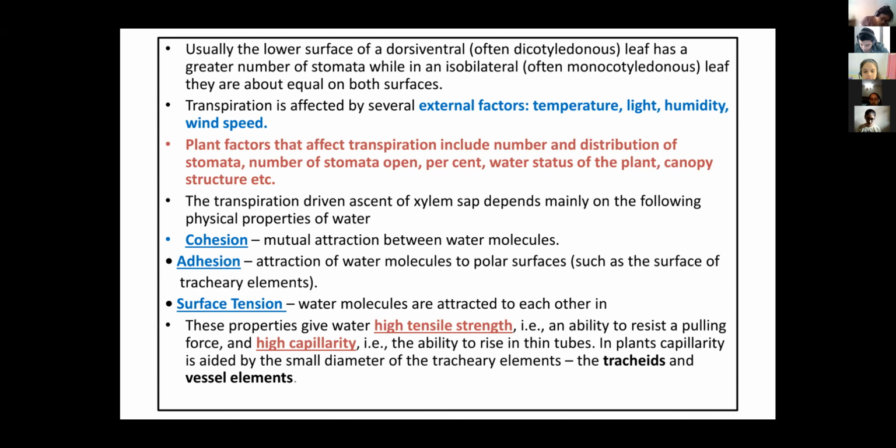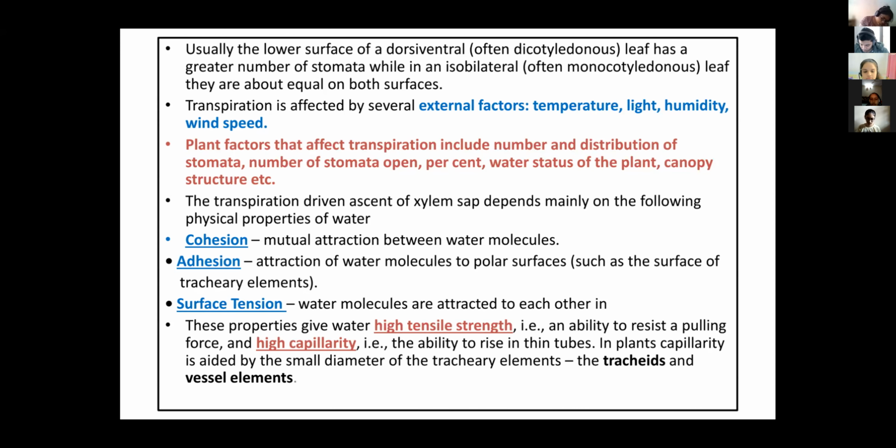High capillarity meaning what? Suppose here there is a cup, and now it has water. Into it we add one straw with a narrow tube and one straw with a wider lumen, right? In which will water move easily, the narrow lumen or the wider one? You must have tried this at home too. With a smaller and a wider straw, in which one do you require more suction pressure? The wider one, right? The wider one requires more pressure. Try it with juice, with the narrow one and the wider one. The wider one needs more suction compared to the narrow one, so in the wider one more force is required.